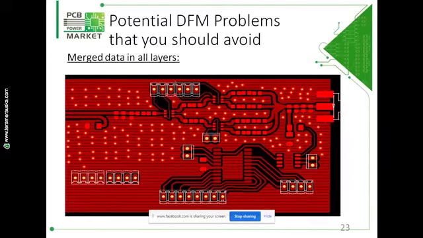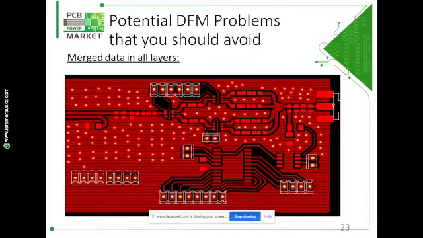Avoid merged data. You can see the assembly drawing is merged in the copper layer. So it is an output error. While outputting, the assembly layer is merged in the copper layer.